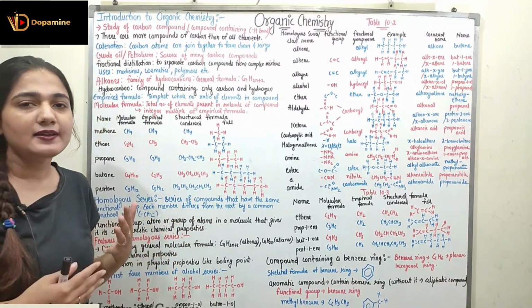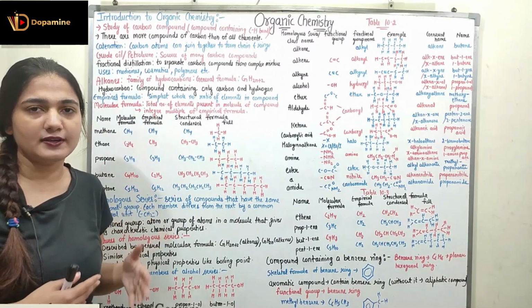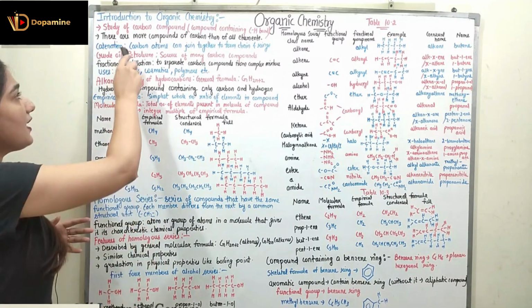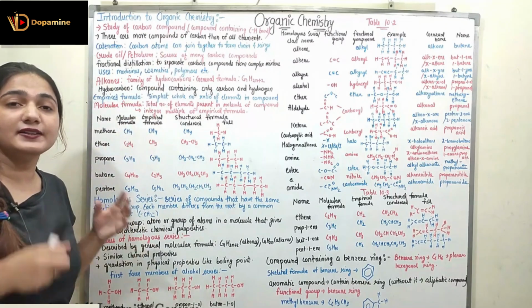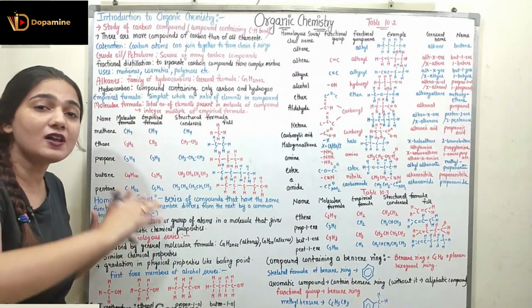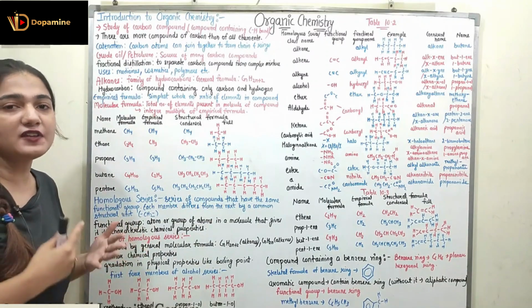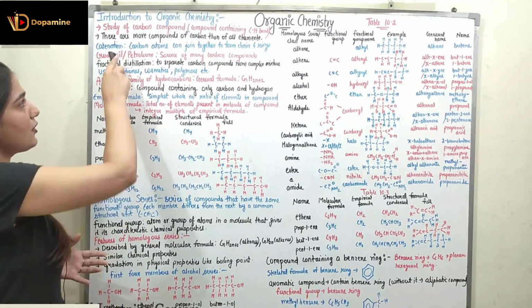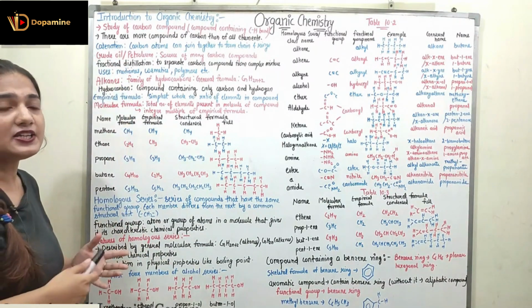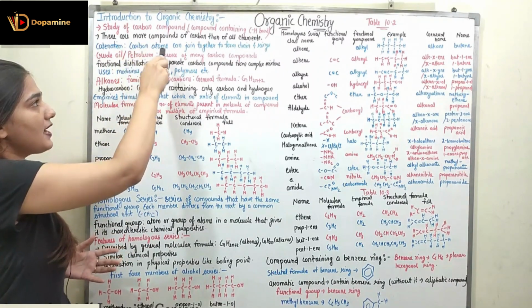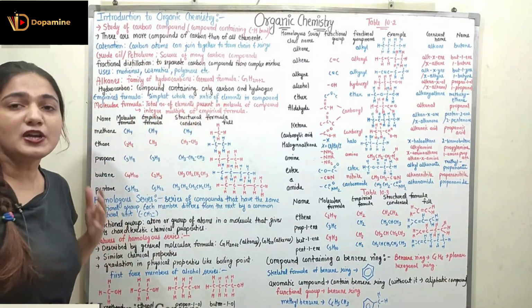So why is organic chemistry so important? I said it's very important. So why is it important? Because there are more compounds of carbon than the compounds of all other elements combined. Why is it so? Because of the catenation property of carbon. What is the catenation property? Catenation property is the property according to which carbon atoms can join together to form chains and rings.